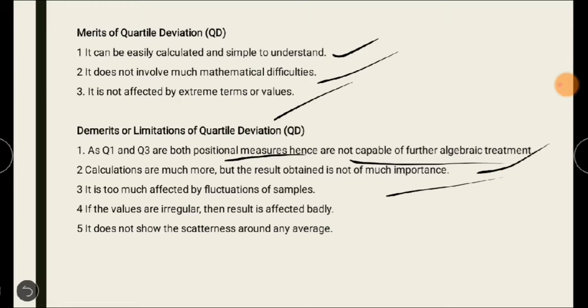If the values are irregular, the result is affected badly, so we cannot rely upon it. And it does not show the scatterness around any averages. So these are all the demerits of the quartile deviation.